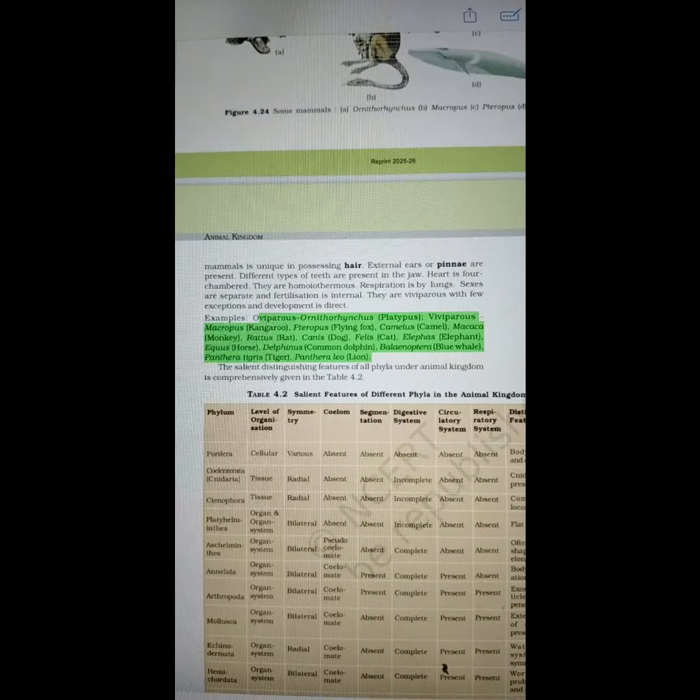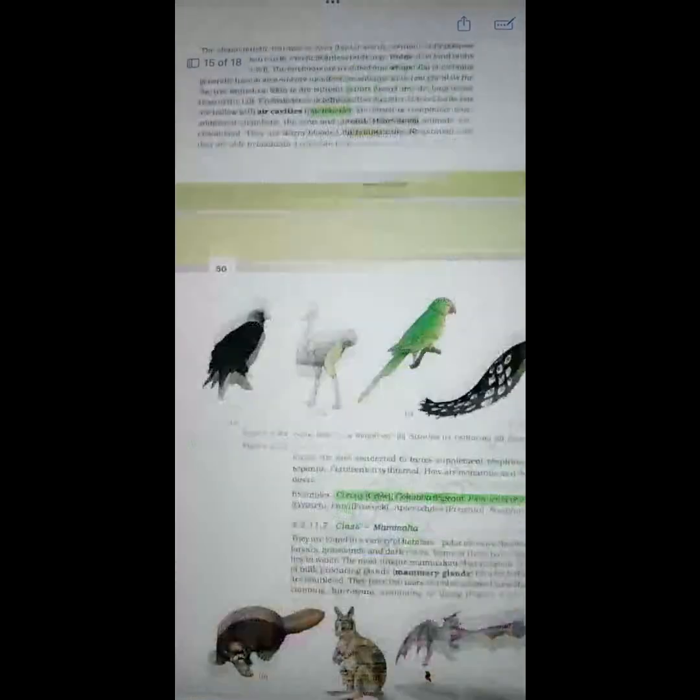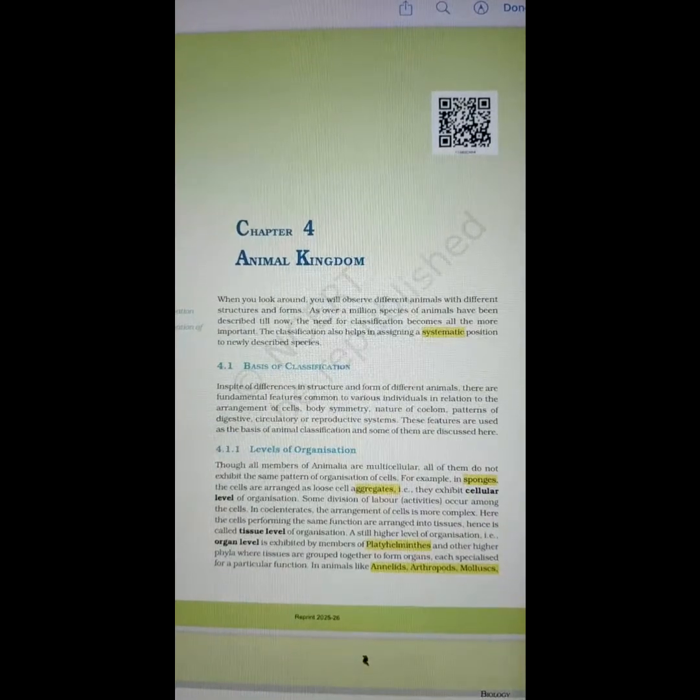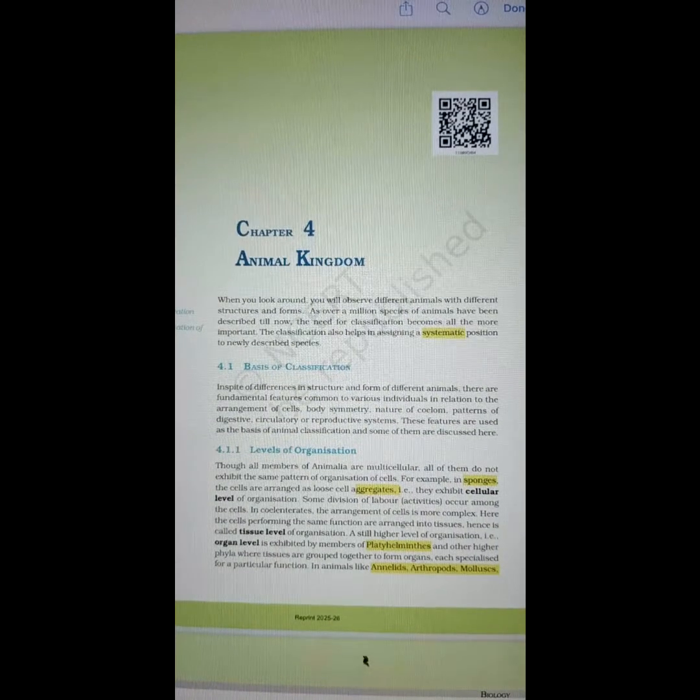So with this, we are done with the reading of the difficult spellings or pronunciation of the difficult spellings from the animal kingdom. This is chapter 4 taken from NCERT class 11.